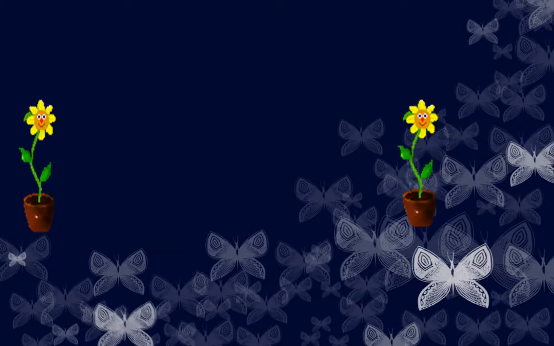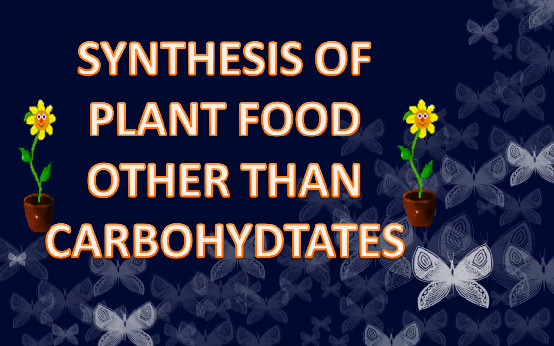We have seen so far that photosynthesis can only provide us with carbohydrates, which contain carbon, hydrogen and oxygen. But what about other nutrients? How do plants synthesize other components of food such as proteins, fats, vitamins and minerals? Let's find out.